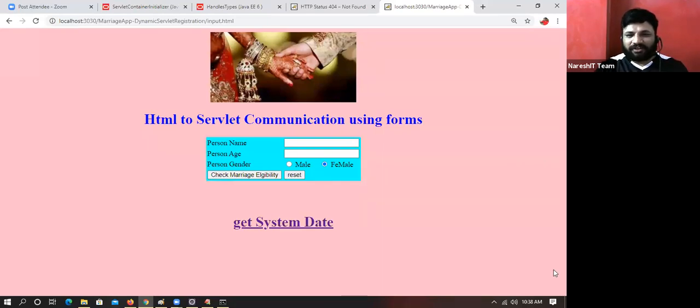Now some person will ask me, in terms of security, which approach is good? Why are you linking with security? Where is security here? It's only about servlet registration. Based on the situation, you have to choose.